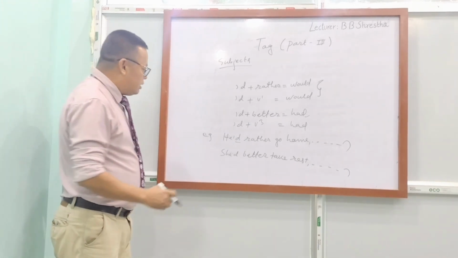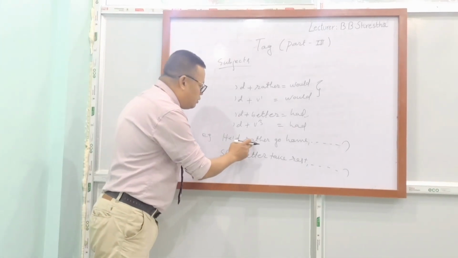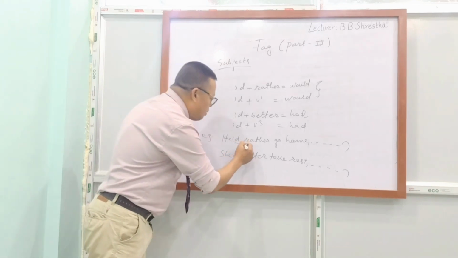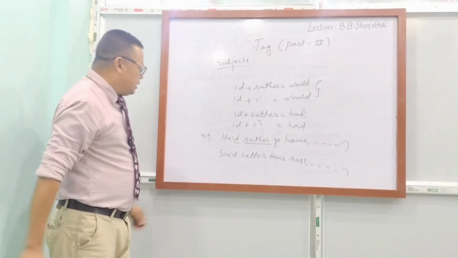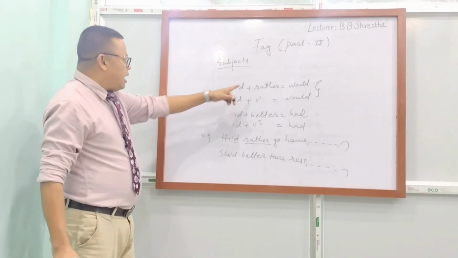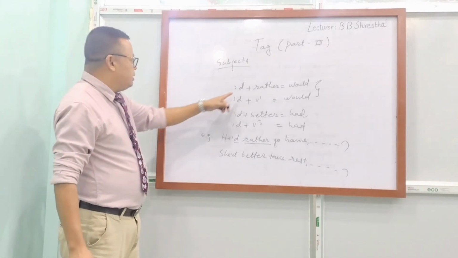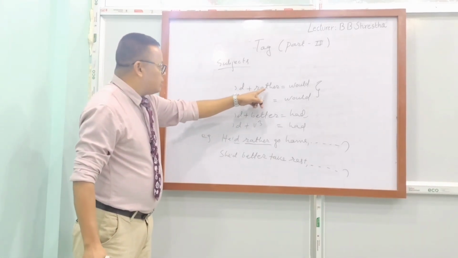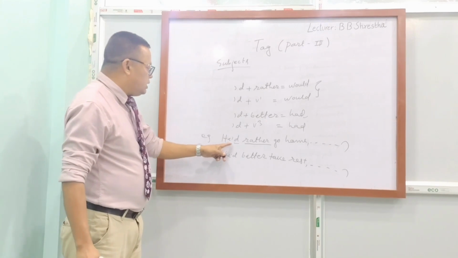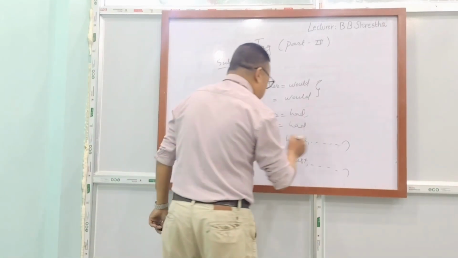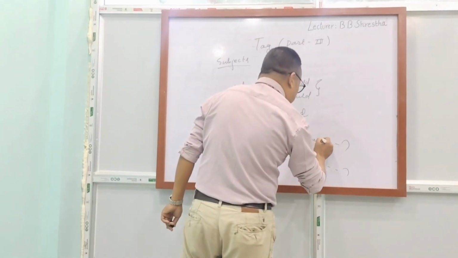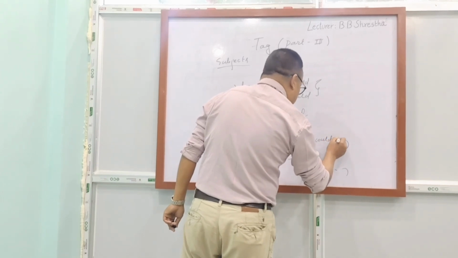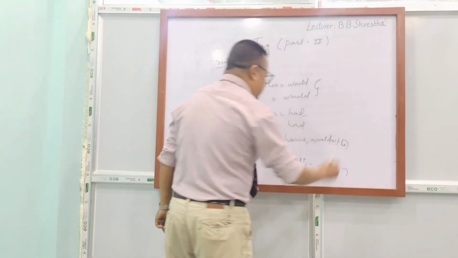To find out what comes just after D, we have to look at that. Here, what word has come? Here, rather. And now remember the rule at the same time. Apostrophe D plus rather means would. So, eat, rather, go home. Its question tag is wouldn't. Wouldn't is the correct answer.